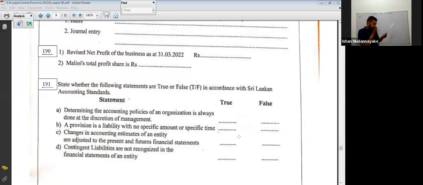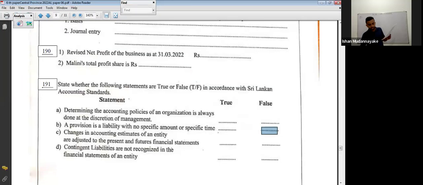Look at the B. A provision is a liability with no specific amount or specific time. Provision is a liability. Amount and time are uncertain. We can't say it has no specific amount. There is some amount, but that value is uncertain. We can guess the time, but the time is uncertain. No specific amount and specific time is false. B false.